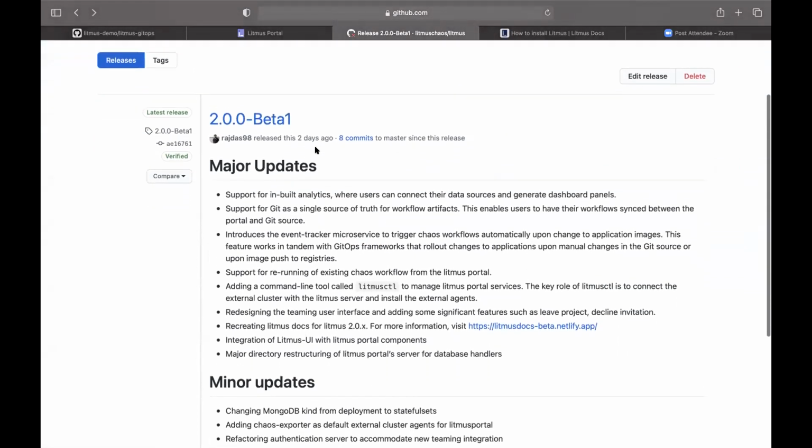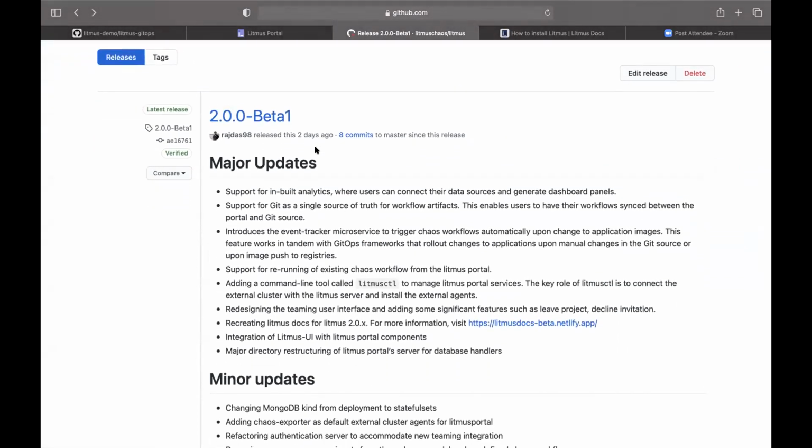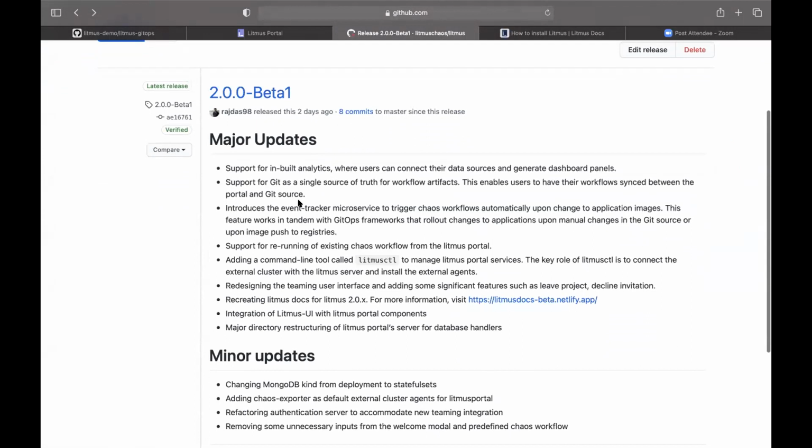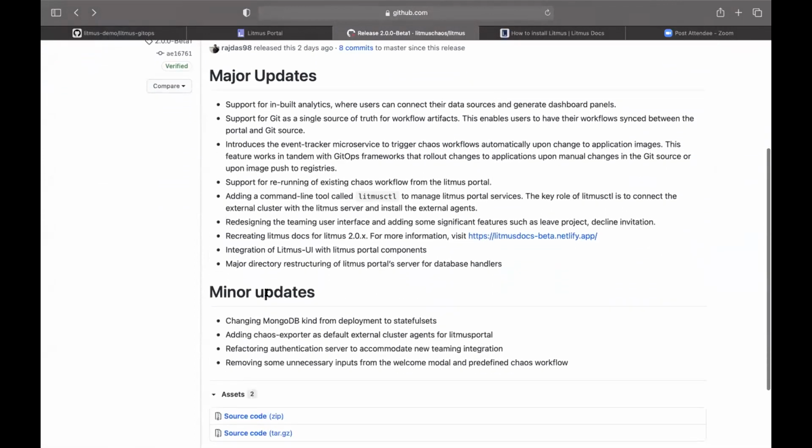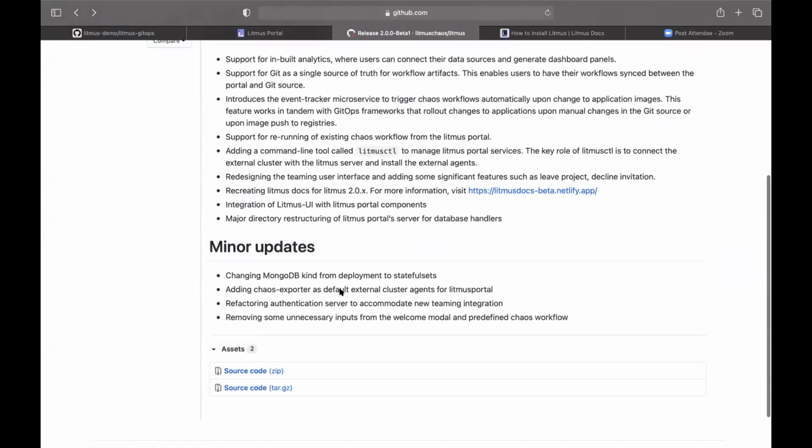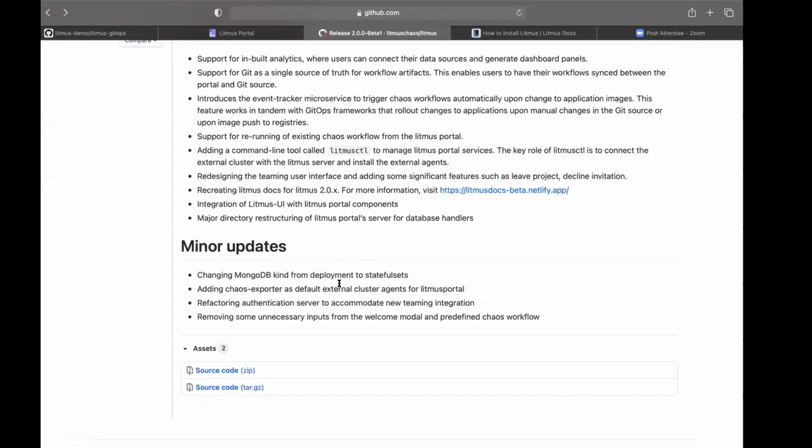As Karthik already mentioned in the updates, we have introduced a lot of features and a few bug fixes, and some of the updates are minor. Let me go through the minor updates first. First of all, we have changed the MongoDB deployment to stateful set, and we are installing Kiosk exporter as a default external agent. If you connect your external agent with the Litmus portal, it will install Kiosk exporter by default. Let me show you.